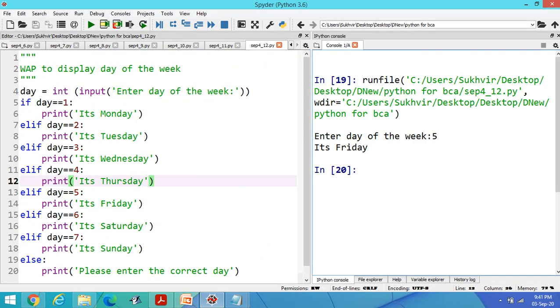Now this is again a simple program of displaying the day of the week. Previously we were discussing the switch statement inside C and C++, but the switch statement is not there in Python. You can apply if else if inside Python. If I am entering an int input for the day of the week, if day is equal to 1, then I can display Monday.